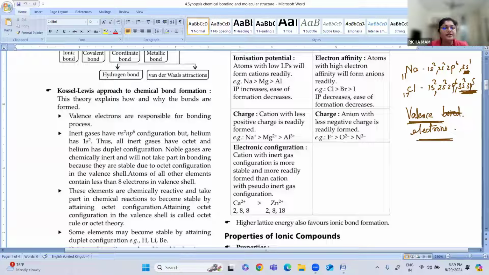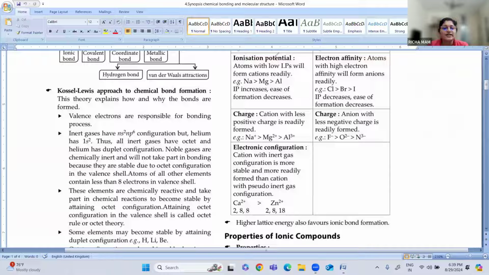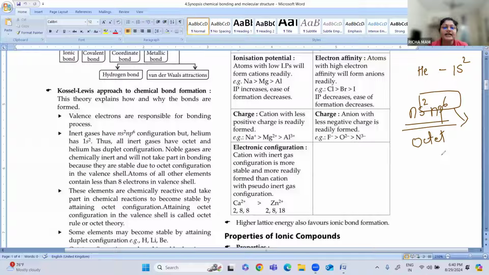Fine. Then inert gases. What do you mean by inert gases? Inert gases are the noble gases. All the inert gases have the configuration ns2 np6. But helium is one such noble gas which has a duplet state, that is 1s2. All the other noble gases have an octet state. Octet means 8 electrons in the outermost shell, and they are said to be stable. Helium is in the duplet configuration.